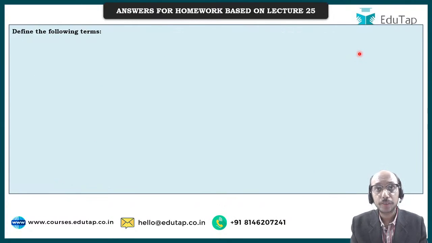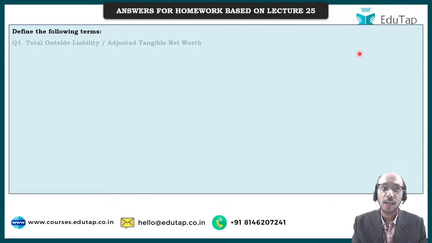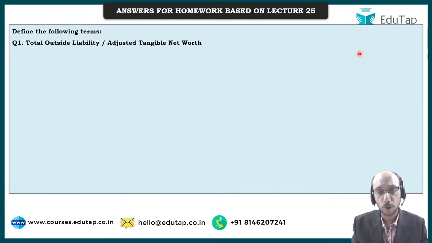Now comes the time to discuss the homework that I had presented to you in lecture 25. For lecture 25, we had discussed the KV Kamath committee on restructuring of loans because of the COVID-19 pandemic, and the KV Kamath committee had given certain important parameters which had to be considered while restructuring the loans. So those parameters were what?